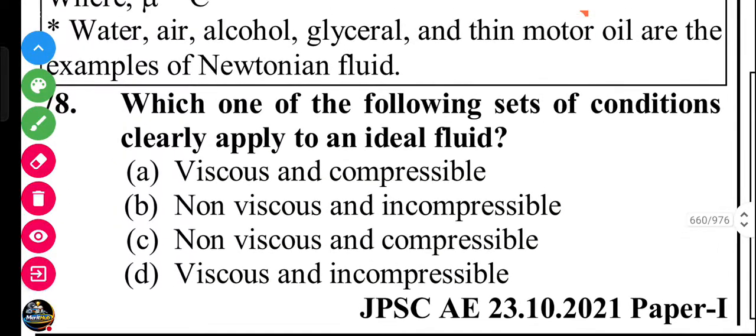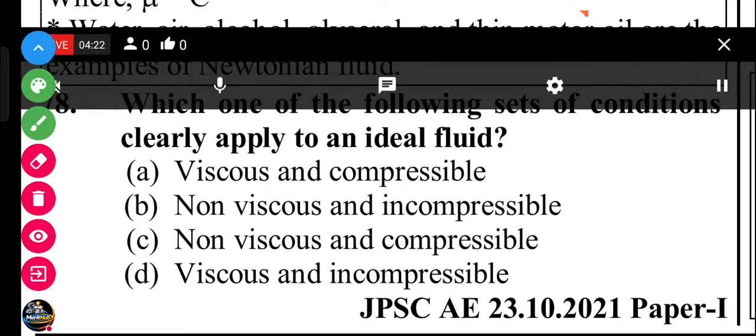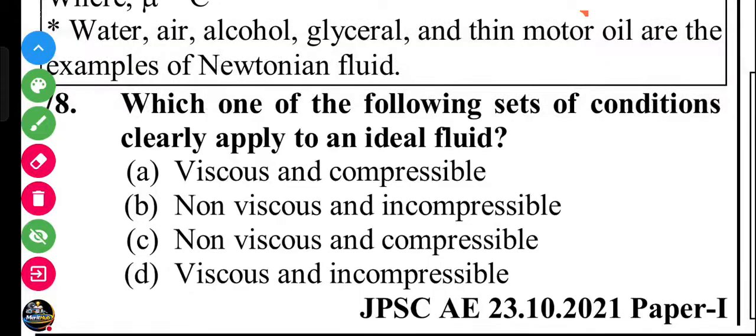Question number 78. Which one of the following sets of conditions clearly applies to the ideal fluid? A viscous and compressible, B non-viscous and incompressible, C non-viscous and compressible, D viscous and incompressible. B, non-viscous and incompressible.